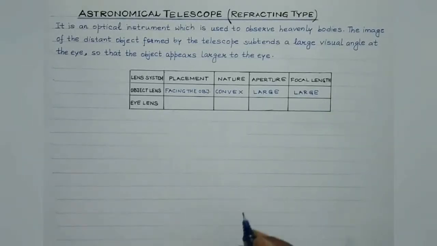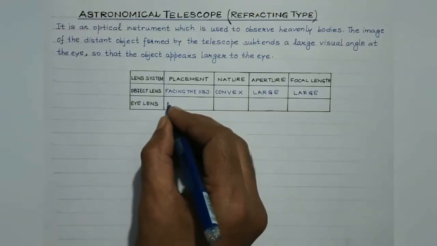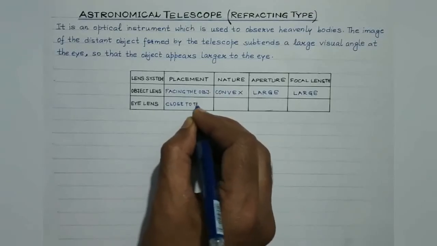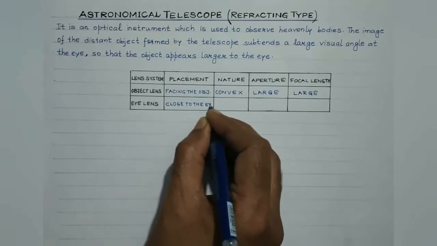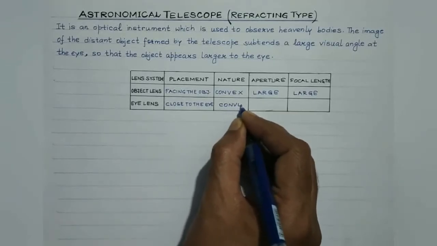While on the other hand, the lens which is close to the eye is known as the eyepiece or eye lens. It is also of converging nature, that is, it is also a convex lens.